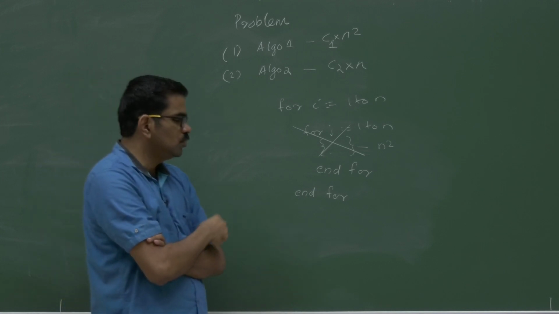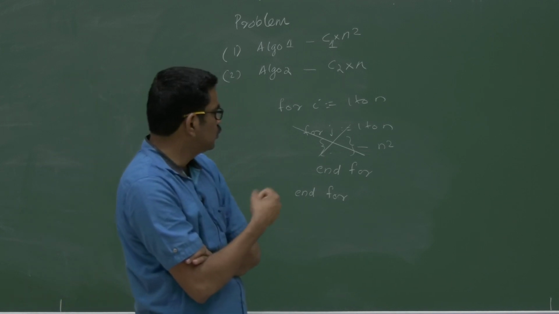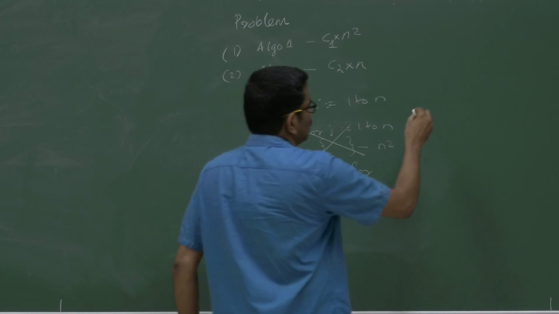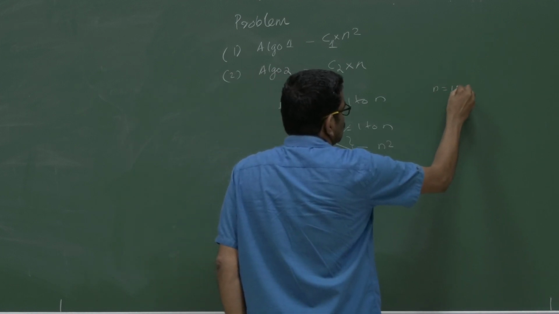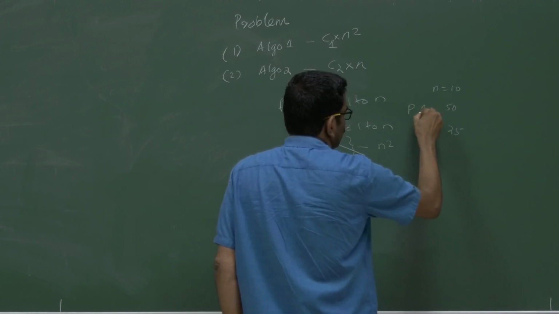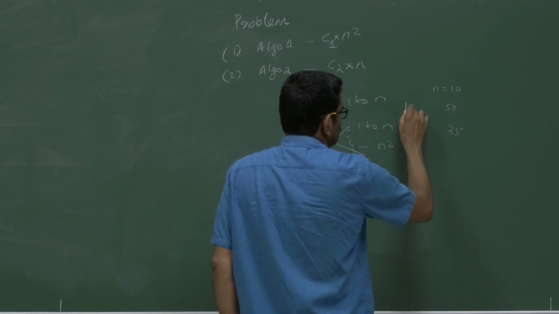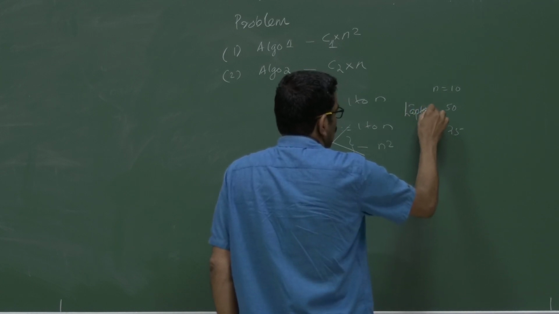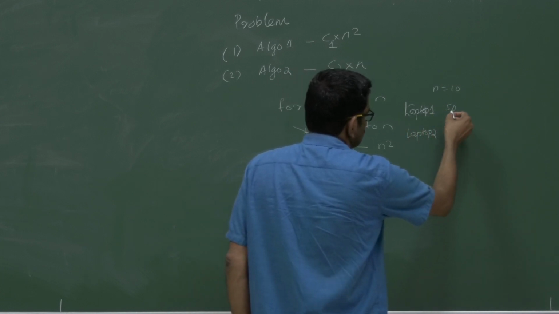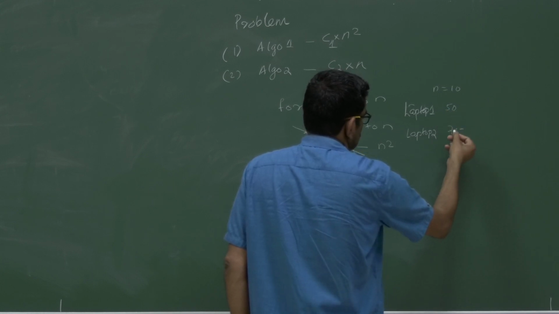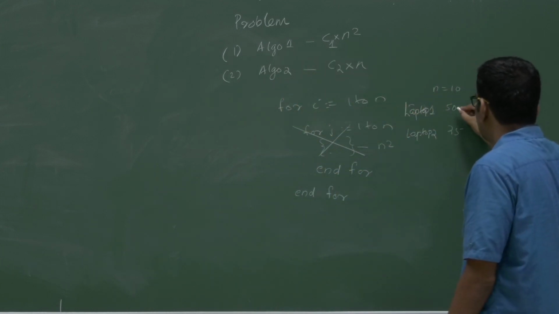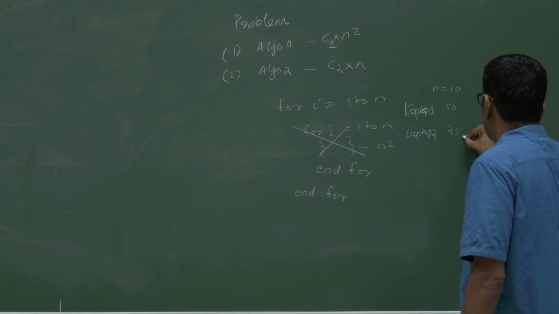So you have an intuition about the processor now. Whichever processor you take and try to run on, there will be a difference in running time. For example, if one processor, P1, say laptop 1, is taking, for n equal to 10, a value of 50, the other, laptop 2, may take 25. This is about algo 2, like C2 into n I am telling. Algo 2 takes 50 on laptop 1, while laptop 2 takes only 25.